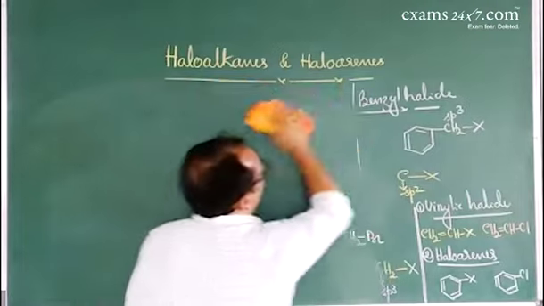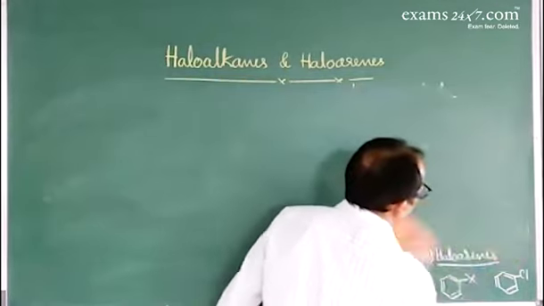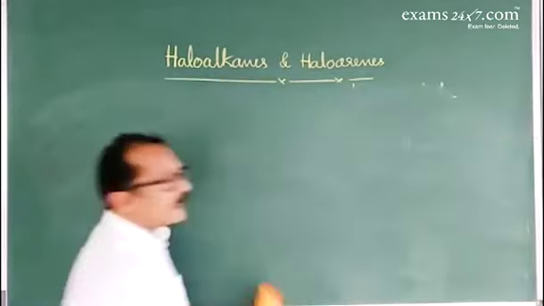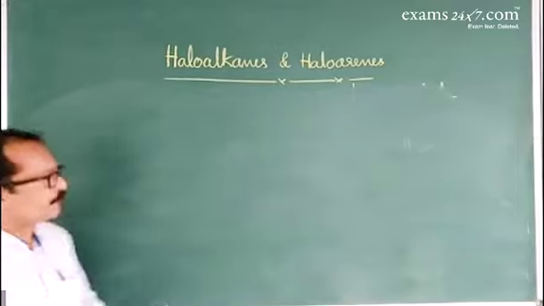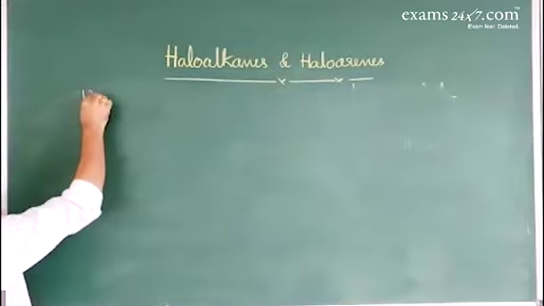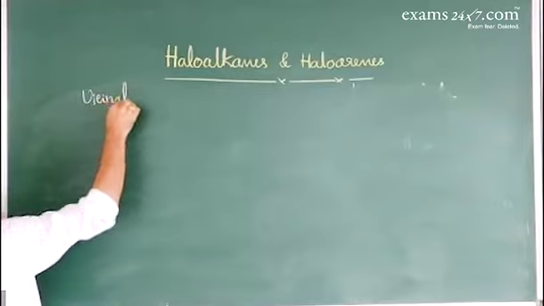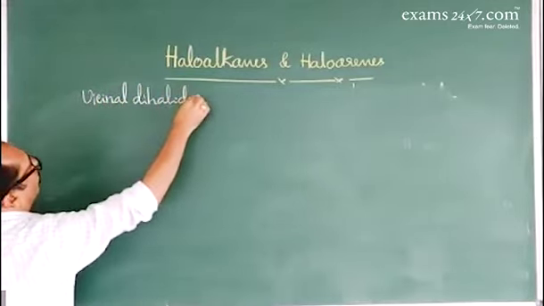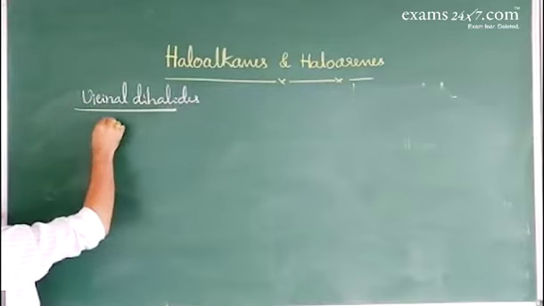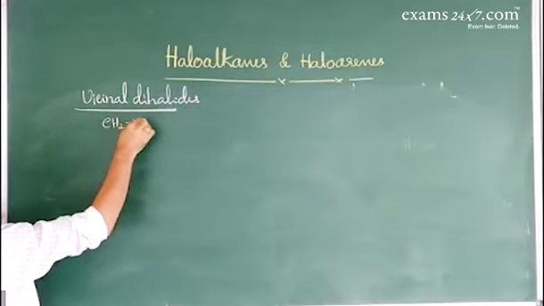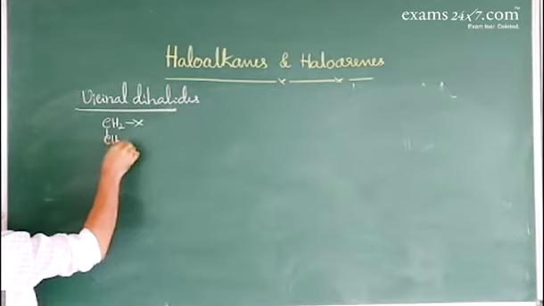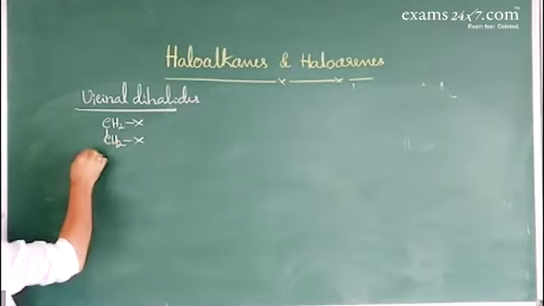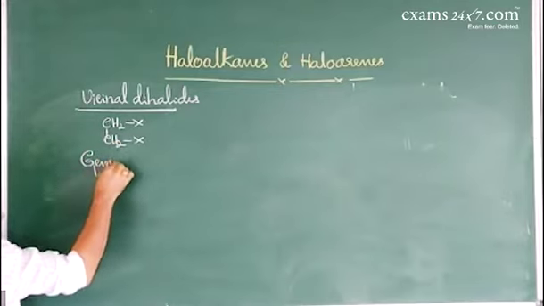In vicinal dihalides, halogen atoms are attached to adjacent carbon atoms, CH2X-CH2X.